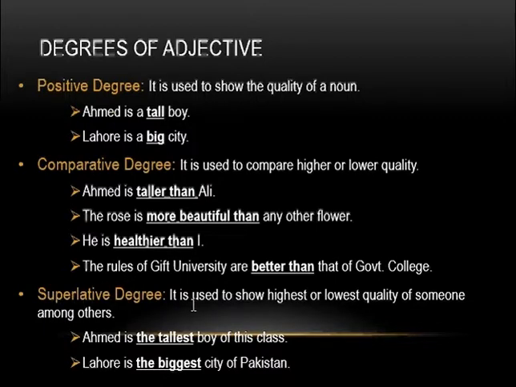Third degree is superlative degree. It is used to show highest or the lowest quality of someone among others. And the example is Ahmad is the tallest boy of this class. And the second example is Lahore is the biggest city of Pakistan. In this example, we see that this is not the comparison between two persons or things. This is the choice of the best thing among many things, among many persons.